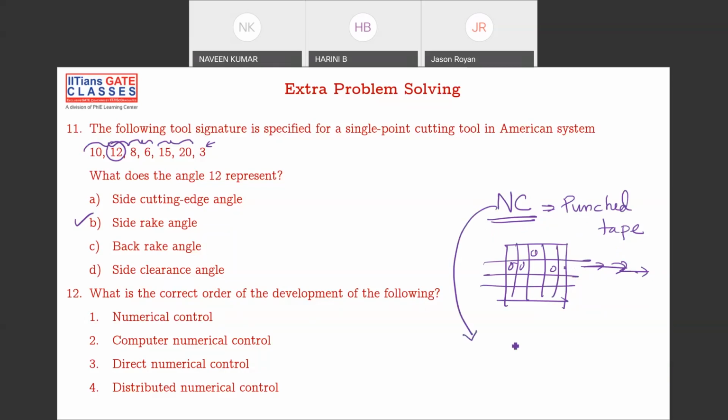After some time, computers came, so they retrofitted a computer to the machine, which is called a CNC machine. You use your hard drive to save your information. And now, to control different CNC machines, direct and distributed control systems have come.